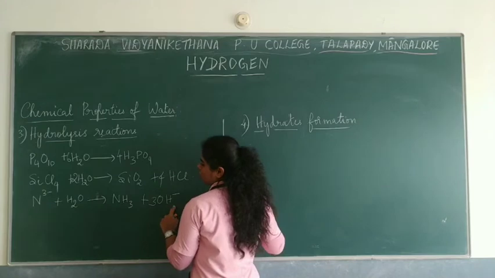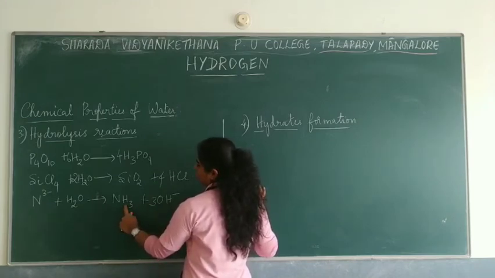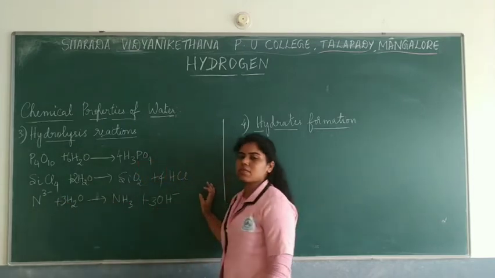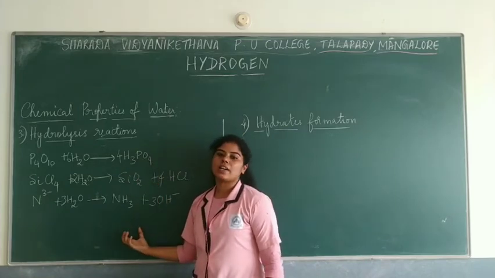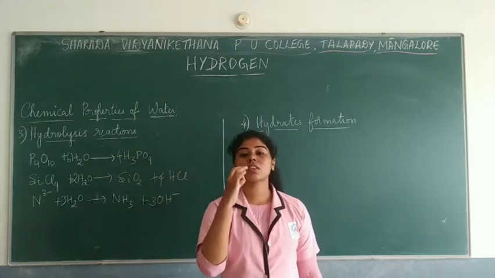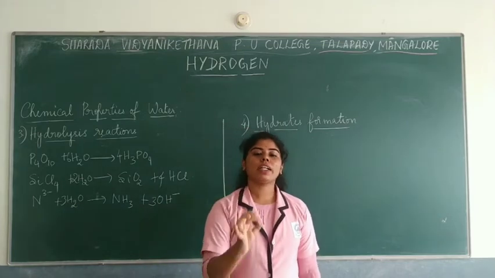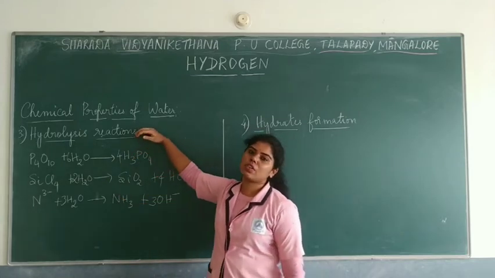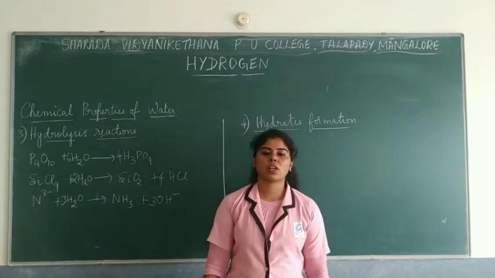So 3OH minus here. So there are 3 hydrogens, and 3 hydrogens plus 3 hydrogens becomes 6. So here it should be 3H2O, so that it becomes 6. Okay. So these are some of the examples of the hydrolysis reaction. Hydrolysis is due to the solvating power of water. Solvating power will be high due to the high dielectric constant of water. So this is one of the properties which water can have.